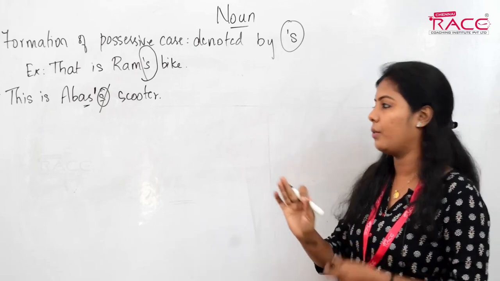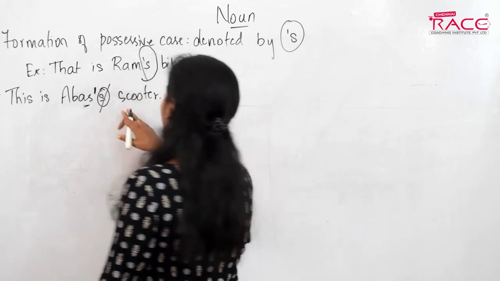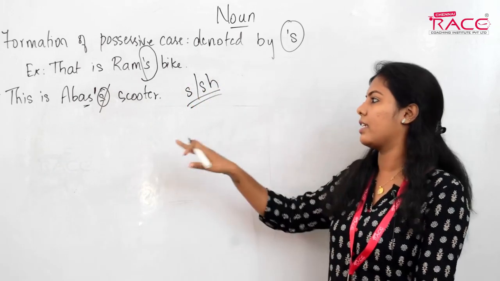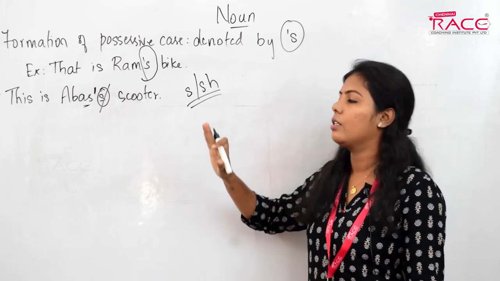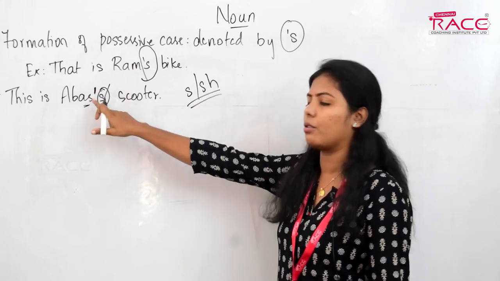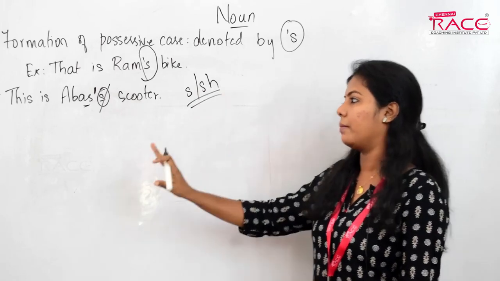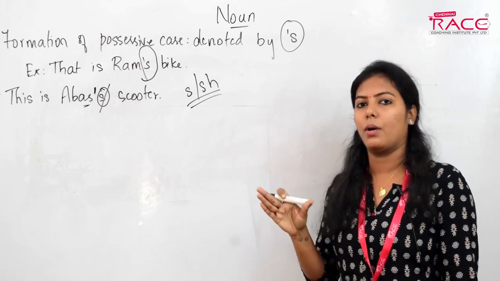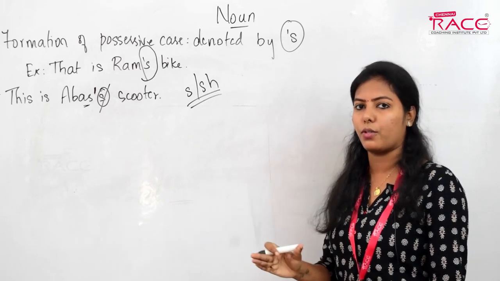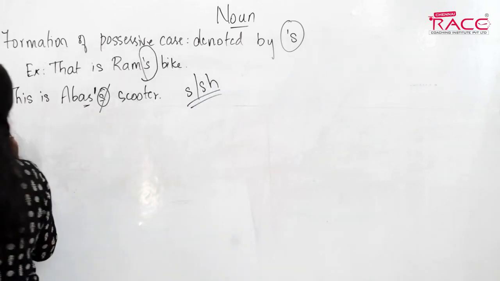When a noun ends with s, or you can also say sh. See, when I say Suresh, you don't say this is Suresh's scooter. In that way also you should not use apostrophe s, you should use only the apostrophe. Remember, I'll tell you again: when a noun ends with s, use only the apostrophe and not apostrophe s. S or sh. So, the next one.